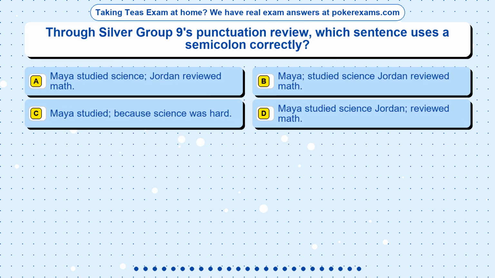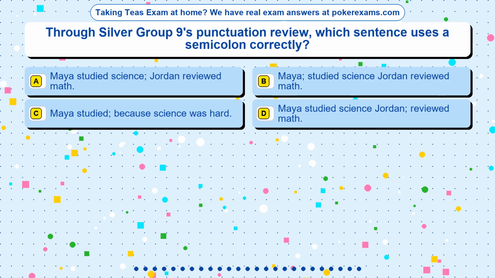Question 23. Through Silver Group 9's punctuation review, which sentence uses a semicolon correctly? Option A. Maya studied science, Jordan reviewed math. Option B. Maya studied, science; Jordan reviewed math. Option C. Maya studied because science was hard. Option D. Maya studied science; Jordan reviewed math.